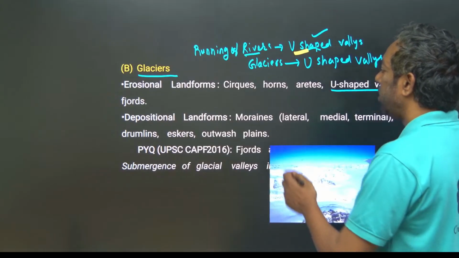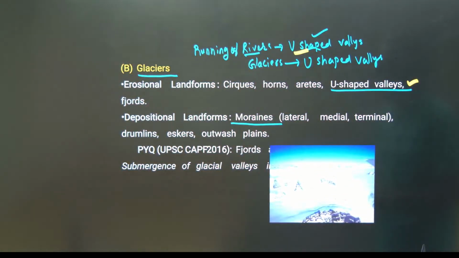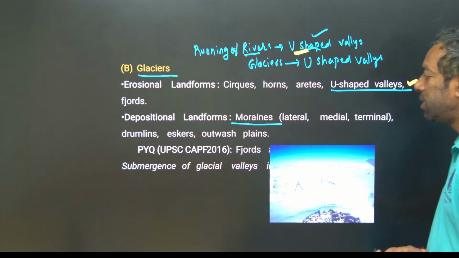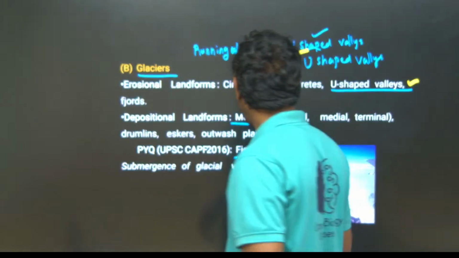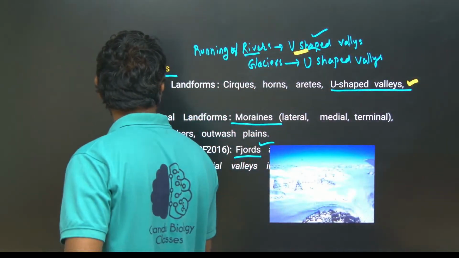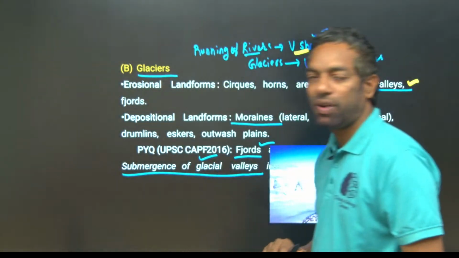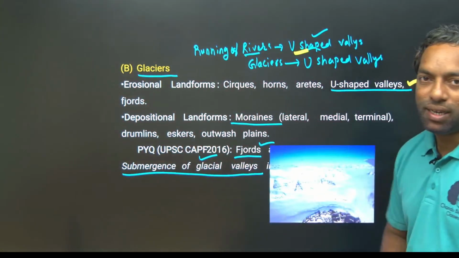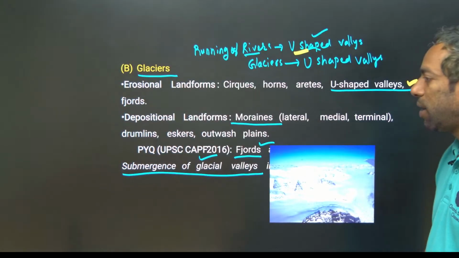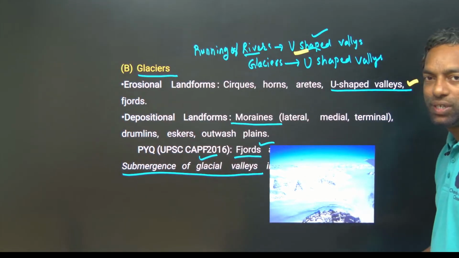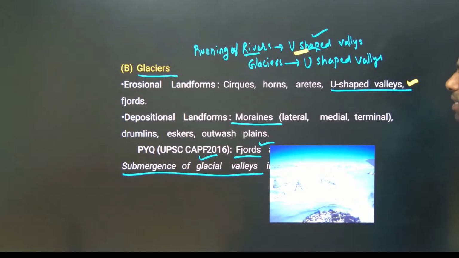Depositional landforms, especially moraines, lateral and terminal. And a previous UPSC question: fjords are formed by submerged glacial valleys. This is a previous question, guys. You have to remember the glacier landforms, okay.